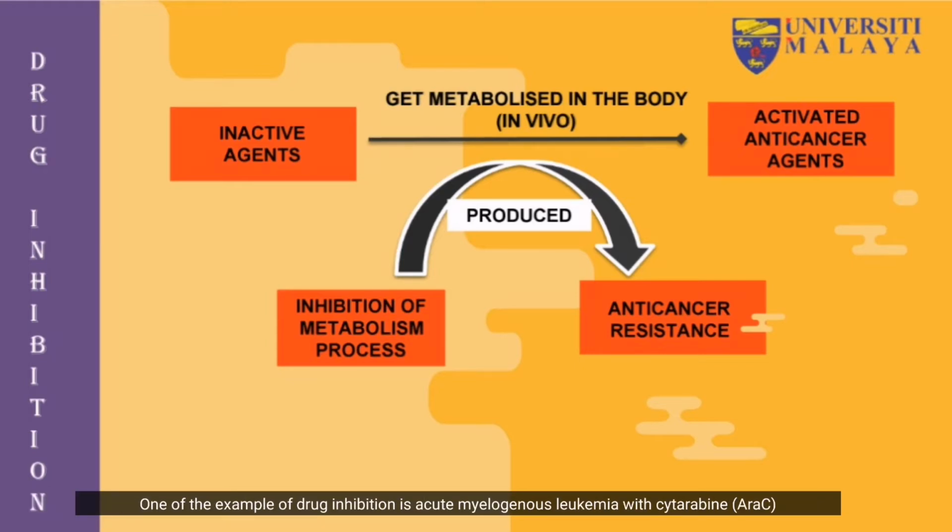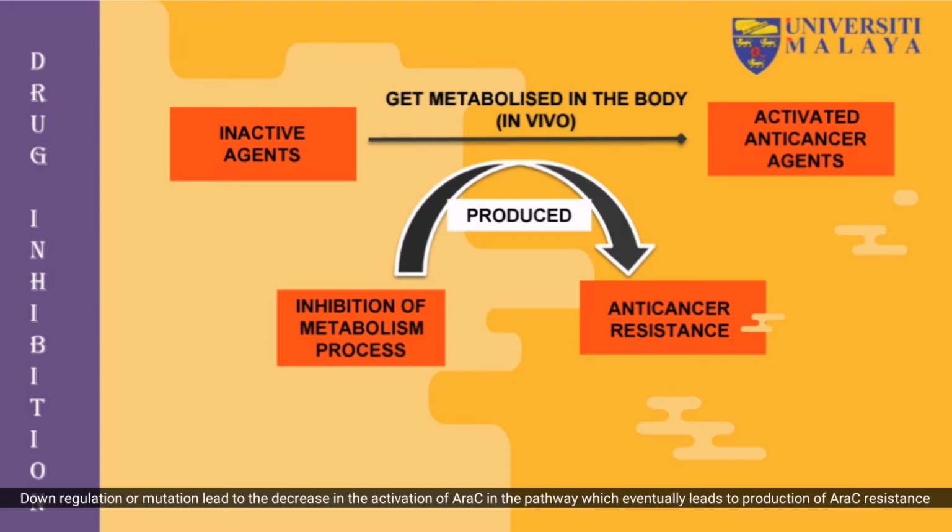One of the examples of drug inactivation is acute myelogenous leukemia with cytarabine, ARA-C. This drug is activated after multiple phosphorylation, which results in ARA-C triphosphate. Downregulation or mutation leads to a decrease in the activation of ARA-C in the pathway, which eventually leads to ARA-C resistance.